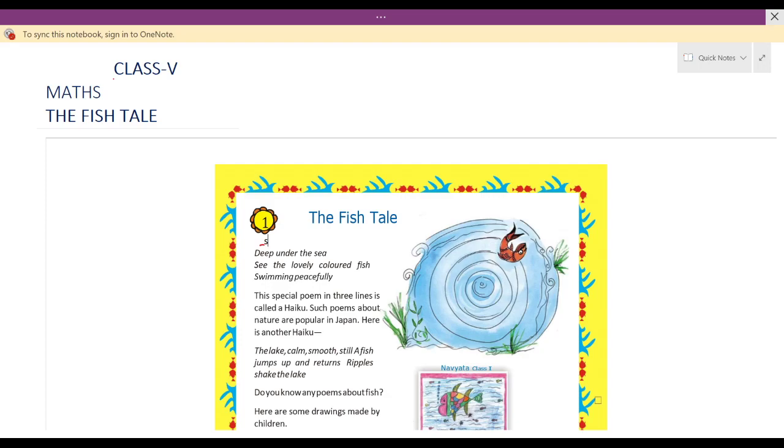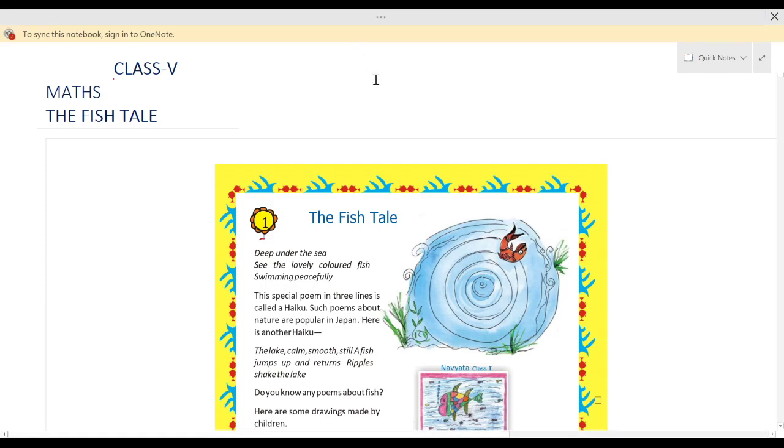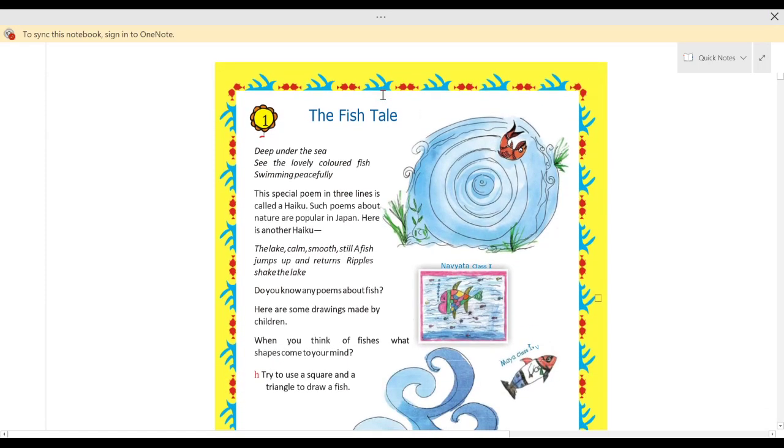Hello children. Children, today I am going to explain the first chapter of your Maths Magic book, and the name of the chapter is The Fish Tale. Let's start. So here we have one haiku.